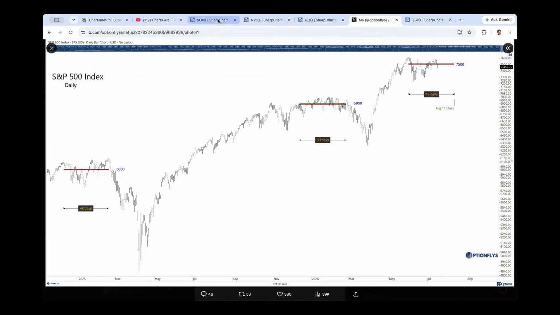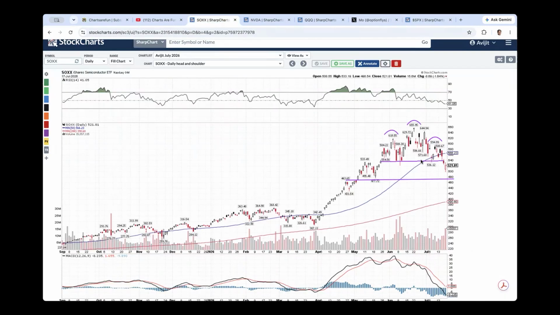We are, in principle, to wrap up, worried about this head and shoulder breakdown in the semiconductor ETF. It broke down below 536. The next key support level is 470, 477. It hopefully holds that one, maybe gets a counter trend rebound towards the breakdown level of 533, 536, and then maybe the breakdown happens later in August into September, potentially after NVDA earnings.